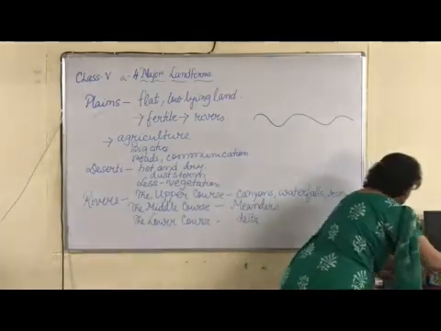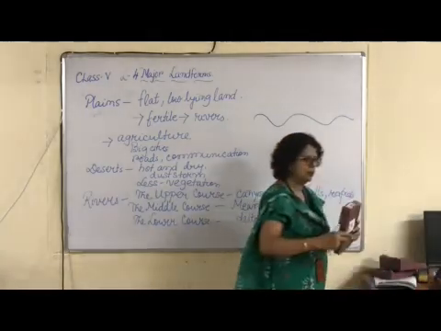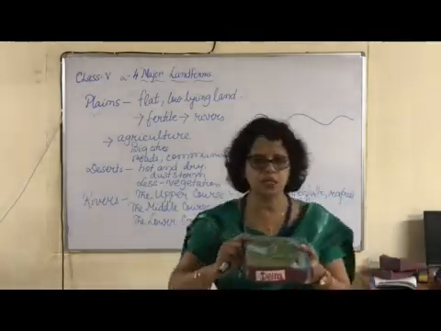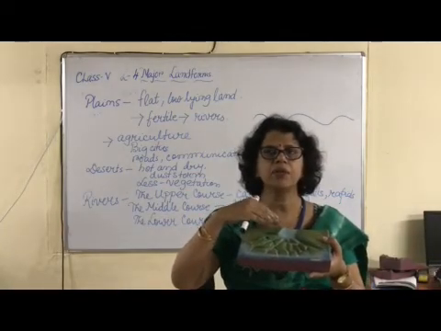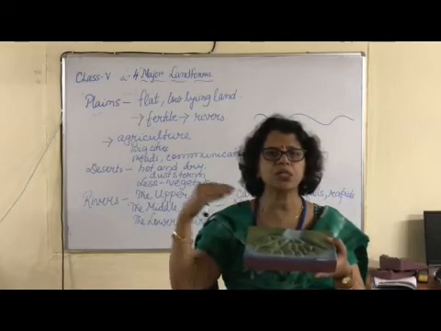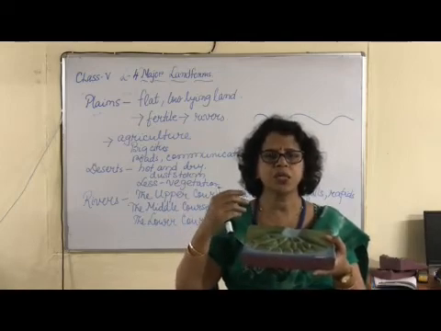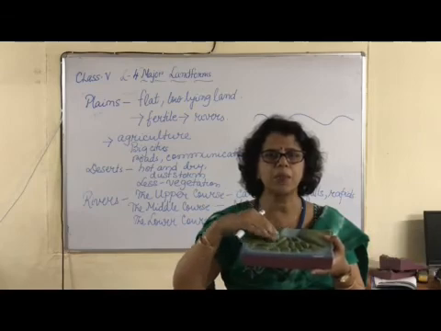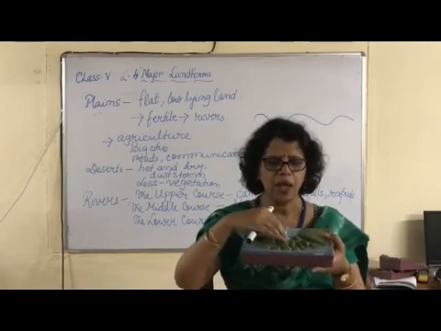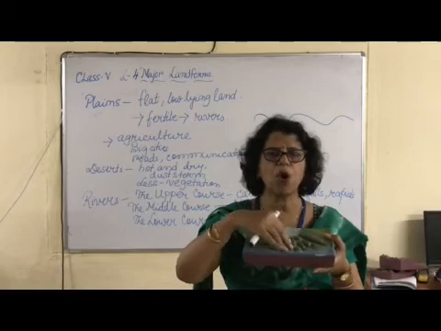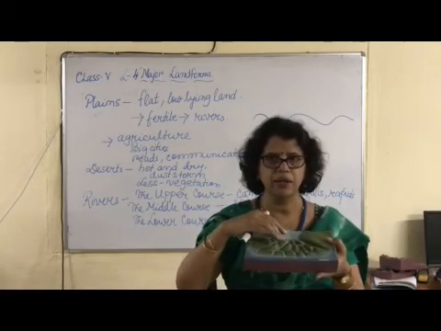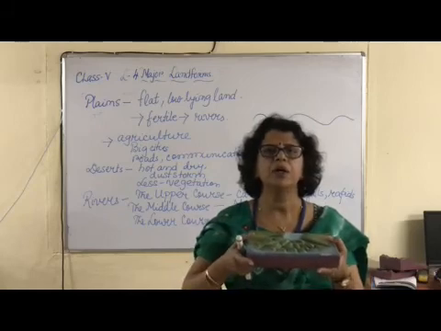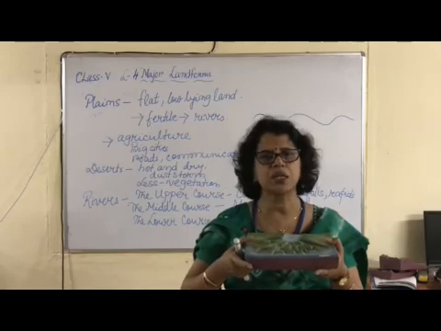And in the last stage, that is the third stage, the rivers meet the sea, and at that time the rivers become slower because they are carrying a lot of rocks and sand particles, and they keep on depositing and it becomes slower, and at the mouth of the sea it deposits all the silt and they form a delta. We have the Ganga Brahmaputra delta in the Sundarban, which is the largest delta in the whole world.